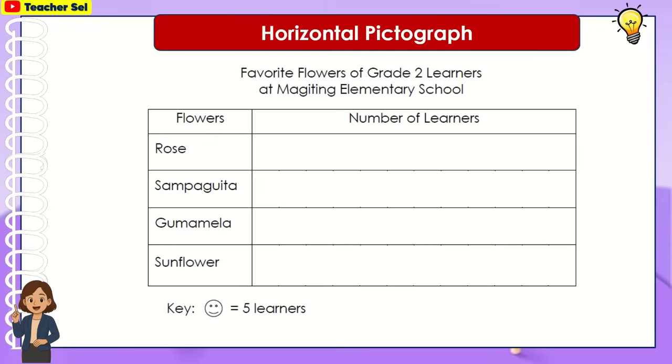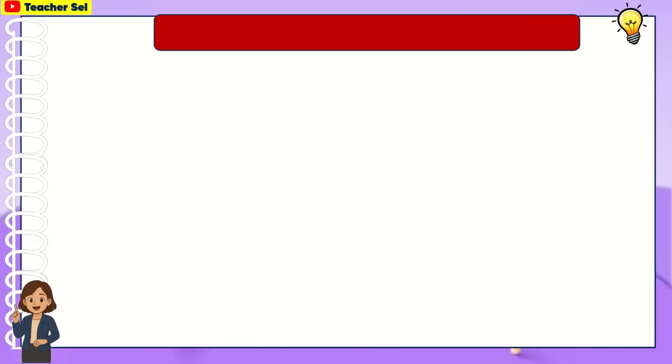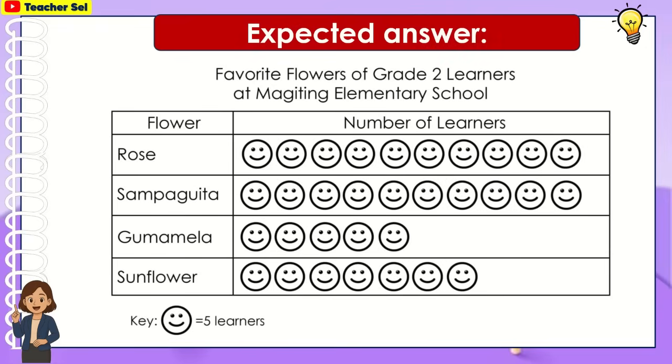Horizontal pictograph. Favorite flowers of grade 2 learners at Magiting Elementary School. In the first column, we have the rose, sampaguita, gumamela, sunflower. Key, 1 smiley is equal to 5 learners. Here is the expected answer.